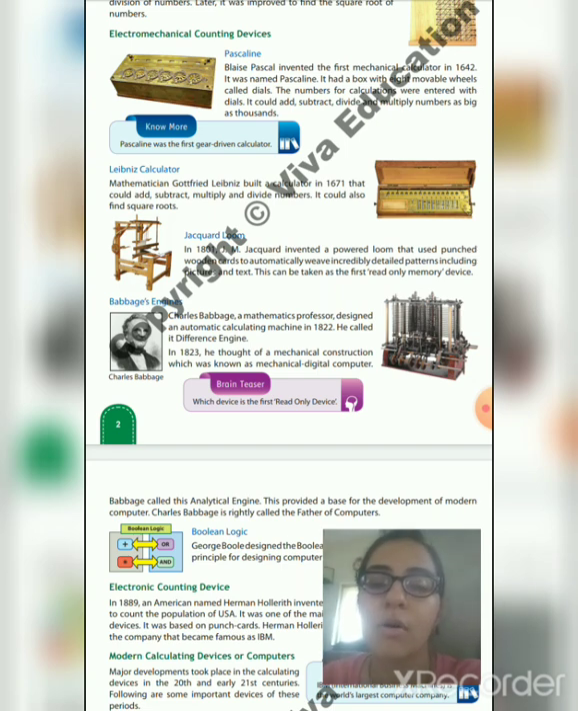Okay, that's all for now. We will continue in the next lecture with the Babbage engine.